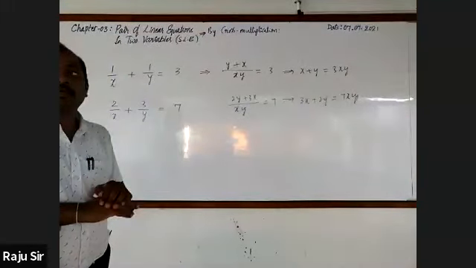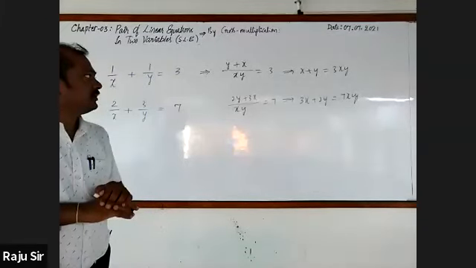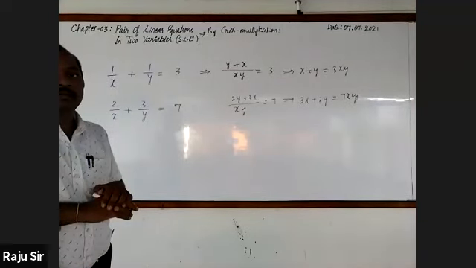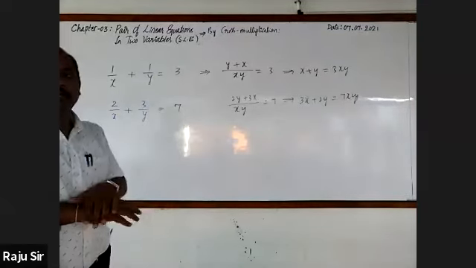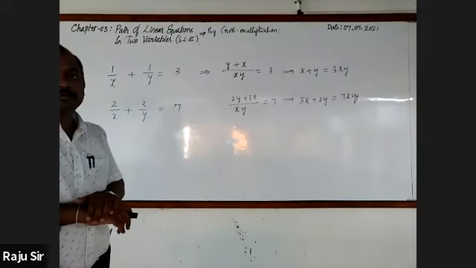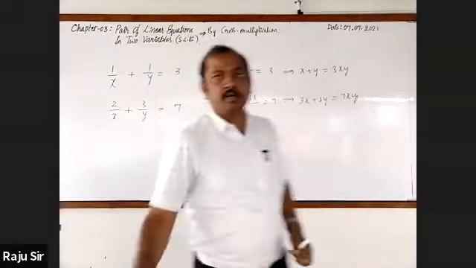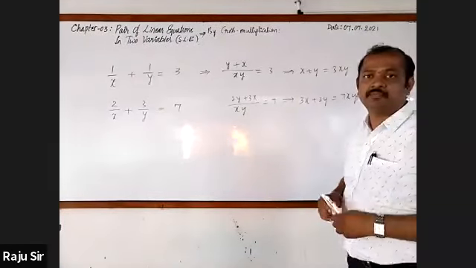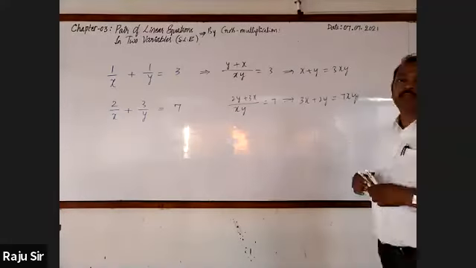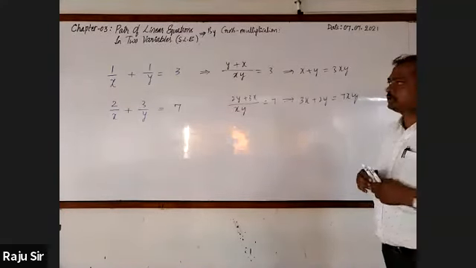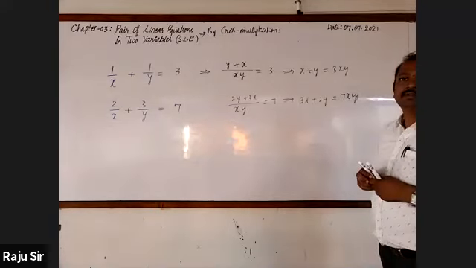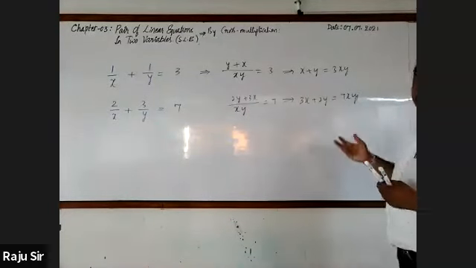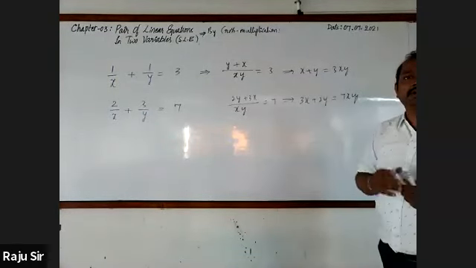x plus y minus 3xy, sir, and 3x plus 2y minus 7xy, sir. Just you are writing them in standard form by transferring the RHS term to the left hand side. Then afterwards, how do you go for solving? Will you go for elimination, substitution, cross multiplication? Cross multiplication, sir. Really, it will be too difficult for you.